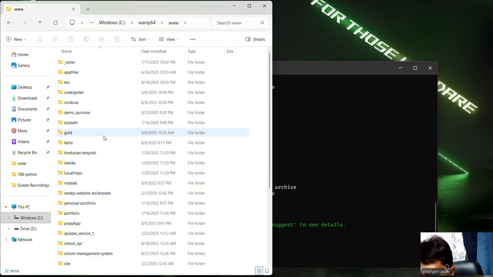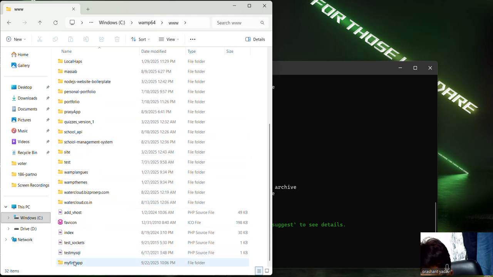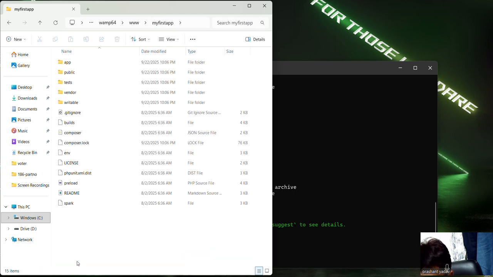Let's check it. This was my folder, and here is my first app, automatically installed. You can see the project files here, and there is also a vendor folder. Composer packages will be installed in this folder.